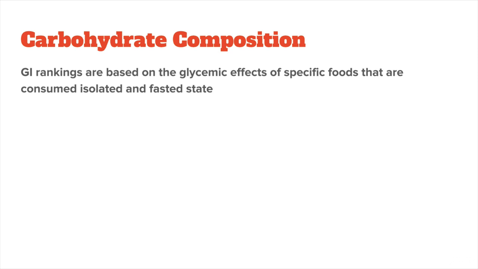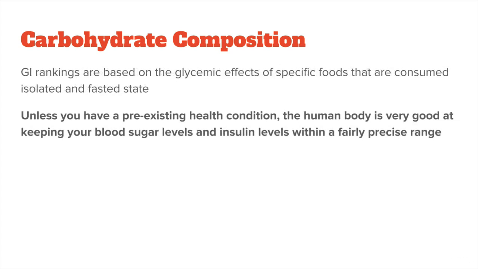And since fiber and fat slow digestion and absorption, they have a lowering effect on the glycemic index of any co-ingested carbs. What's more is that even in the rare case that you did consume a high glycemic carbohydrate source alone in a fasted state, it still won't affect you to any meaningful degree. Unless you have a pre-existing health condition, the human body is very good at keeping your blood sugar level and insulin levels within a fairly precise range. This applies especially to people who regularly exercise.